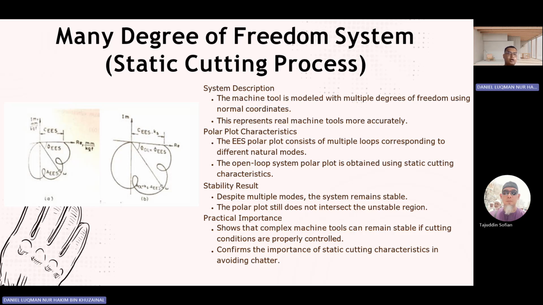This confirms the importance of static cutting characteristic in avoiding chatter. As shown in the diagram, it has two loops, but the polar plot doesn't exceed the stable region. And also, we know that if we can control the movement of a machine or tool precisely, we can reduce the chatter.